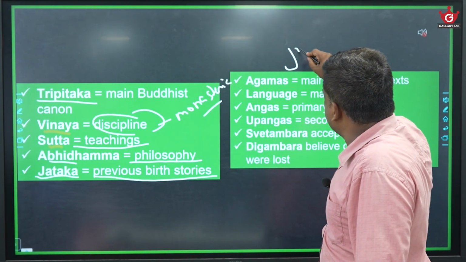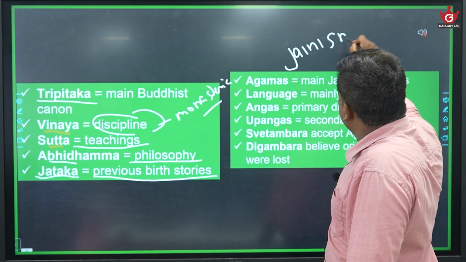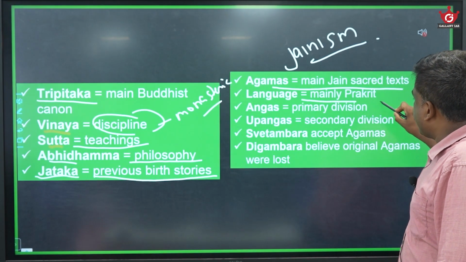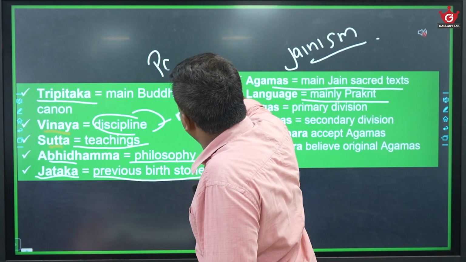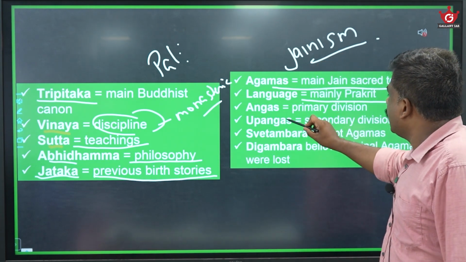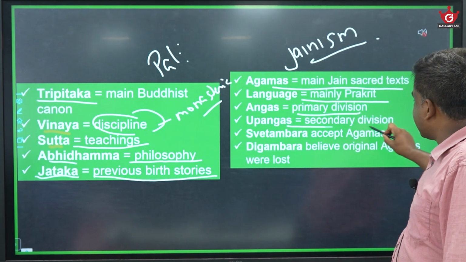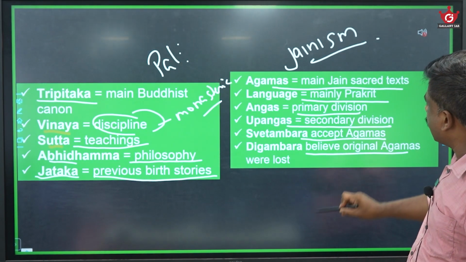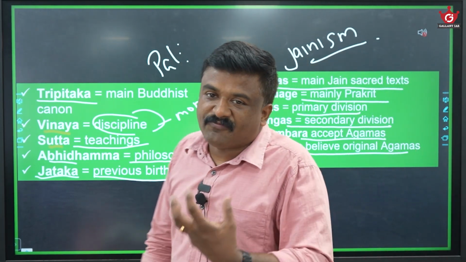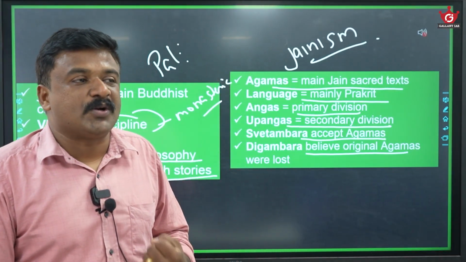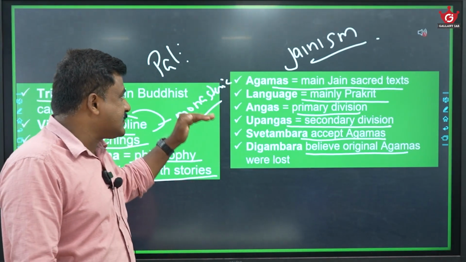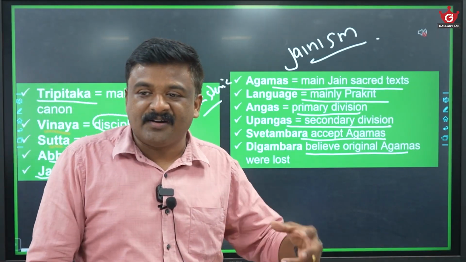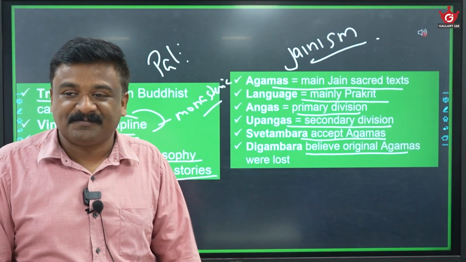Now this is Jain literature. Agamas are the main Jain sacred text. The language is Prakrit. Here the language is Pali. Here it is Prakrit. Angas are the primary division. Upangas are the secondary division. Shvetambaras accept the Agamas. Digambaras believe the original Agamas are lost. So these are some fundamental ideas about Jain literature. In the coming slides we are going to discuss in detail, but this is the fundamental thing you must understand.